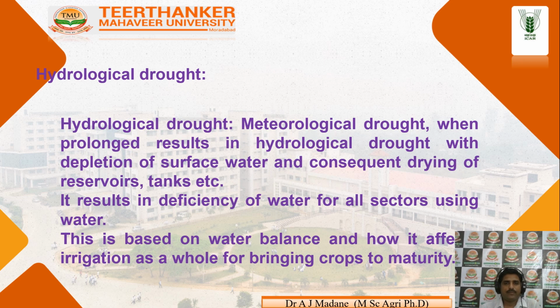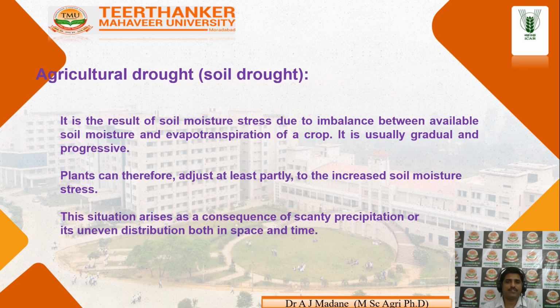Next, hydrological drought. Meteorological drought, when prolonged, results in hydrological drought, with the depletion of surface water and consequent drying of reservoirs and tanks. If there is a drying of reservoirs, tanks, and lakes, that condition is referred to as hydrological drought. It results in a deficiency of water for all sectors using water, affecting wells and irrigation, from drinking water to crops to aquatic life.